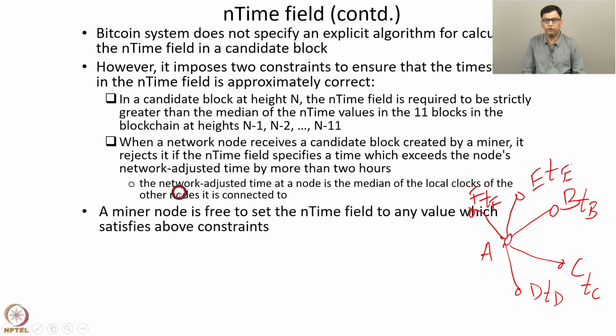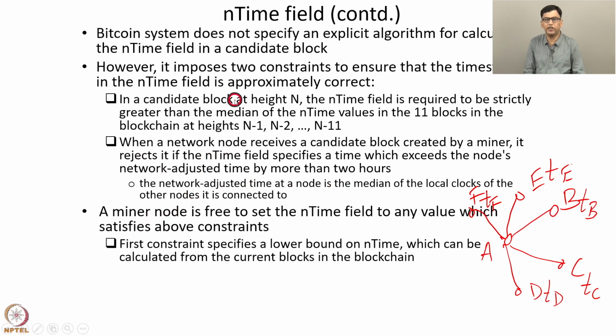A miner node is free to set the end time field to any value which satisfies these above constraints. So this is the constraint which specifies the lower bound on the end time field, and this constraint specifies an upper bound on the end time field. Between this lower bound and upper bound, any value is valid. So the miner node can set the end time field to any value which satisfies these constraints.